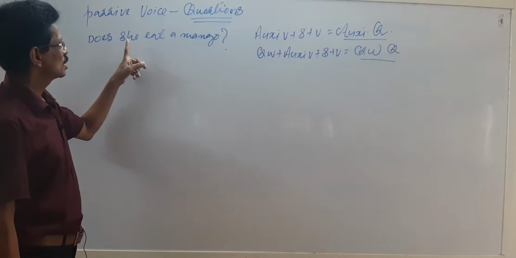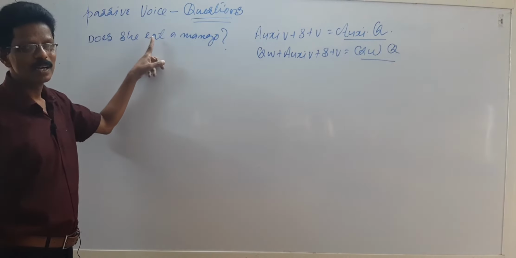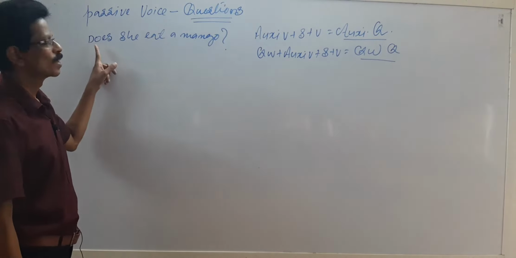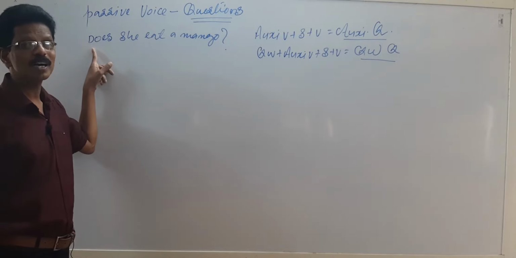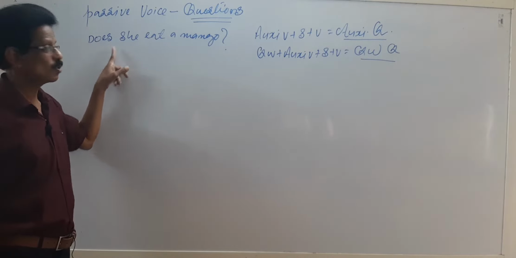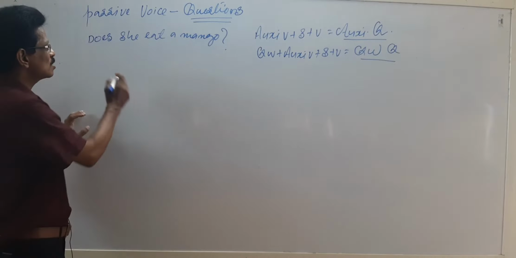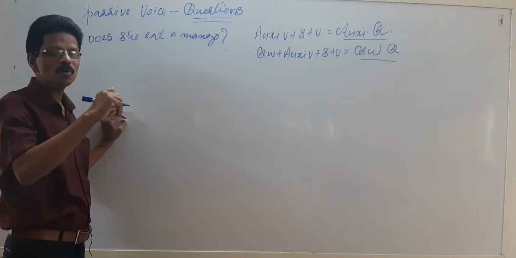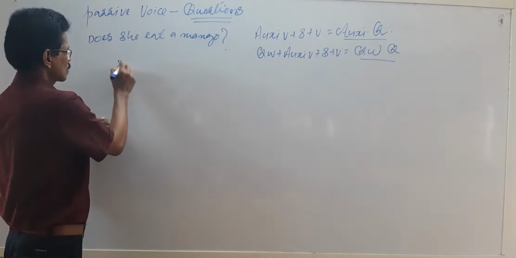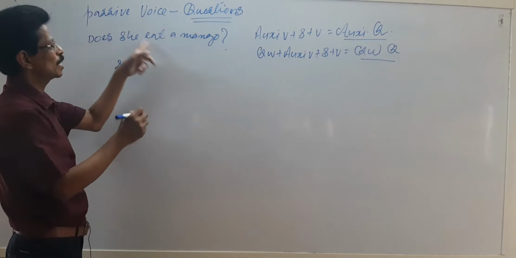See, it is not "she eats" here, because the auxiliary verb does has taken the s. So, does she eat a mango? If changed into statement form, it is: she does eat a mango.